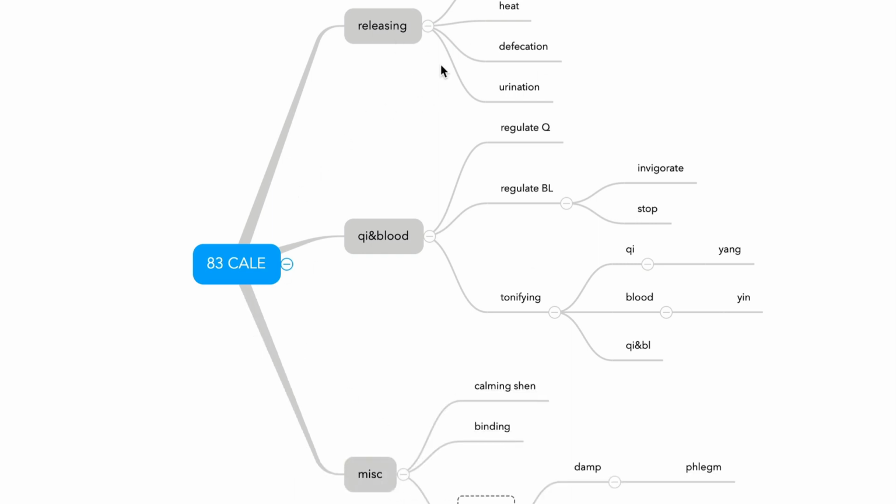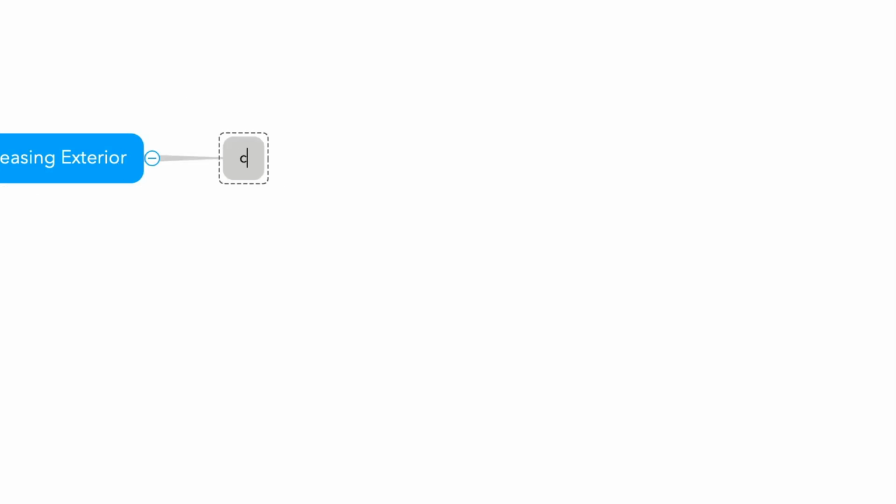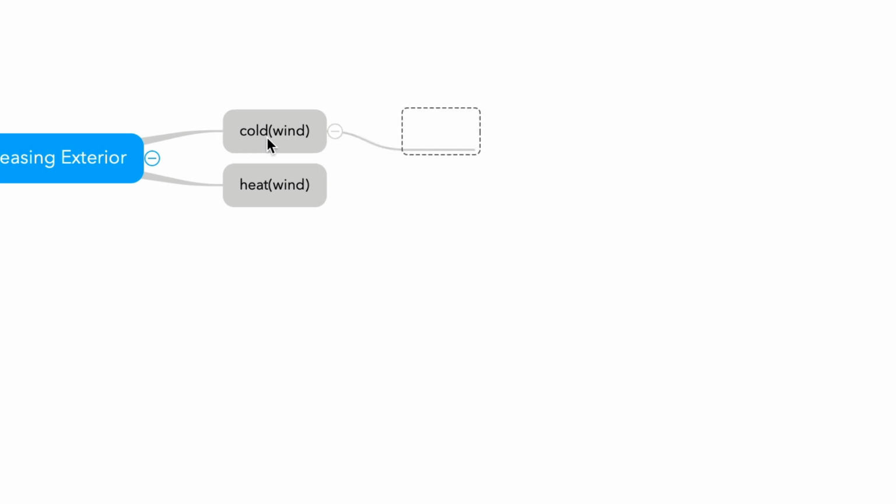So let's first talk about these formulas, releasing formulas. So way less complicated than National Board Examination formulas. Let's start from releasing exterior. Releasing exterior first, wind cold, and second, wind heat. Wind heat, right? So it's very simple in CALE. Only one formula for wind cold, Guizhi Tang.